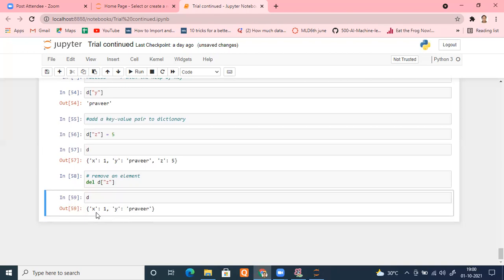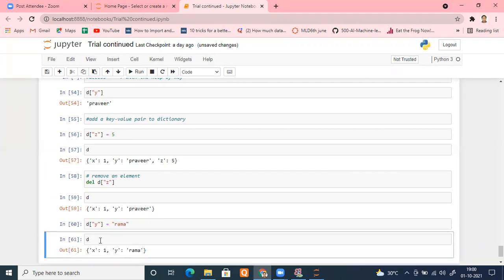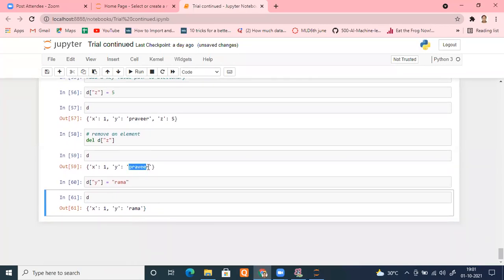Now suppose my X has 1 and Y has Praveer. Suppose I forgot, Praveer should not be there. I want to put something else. Somebody said to me, why are you mentioning Praveer? He has left the college, put somebody else's name. So how can I do that? Very simple. Again, take your dictionary name, take your key name, and whatever new value you want to put. If you want to put a number, you can put a number. For example, I put Rama. That's it. Run it and check. See, it has been easily changed.